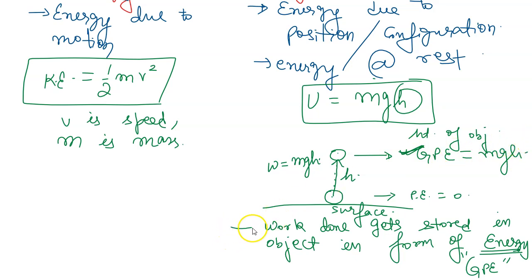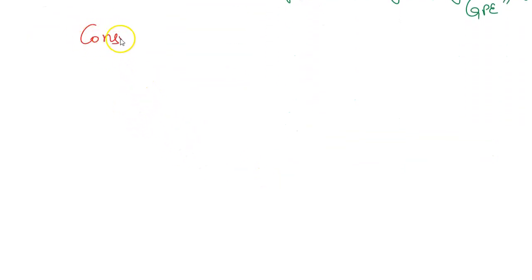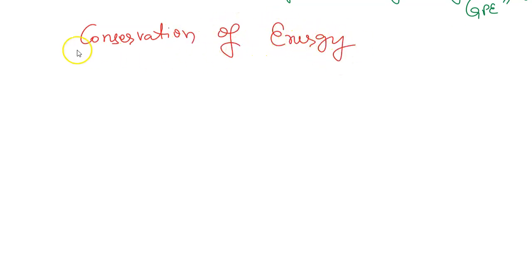So let us understand this statement. Whenever work is done, why is the energy stored in the object? This is as a result of conservation of energy. Let us understand first conservation of energy. As the name suggests, conservation means energy will always be constant at all possible times.